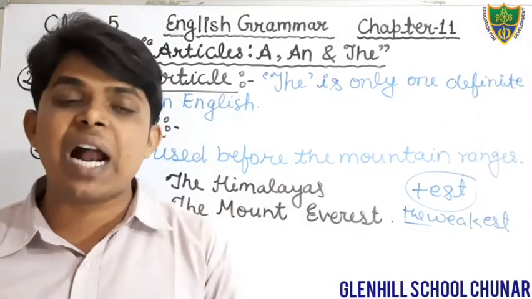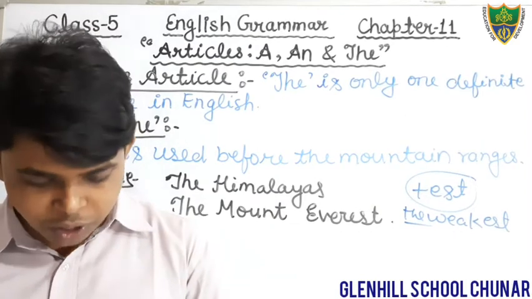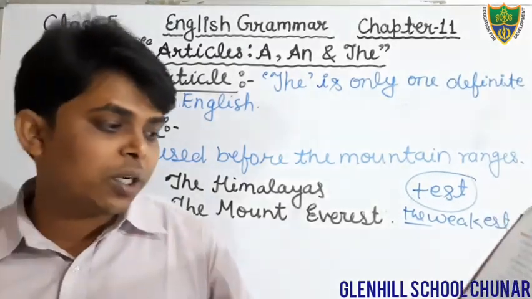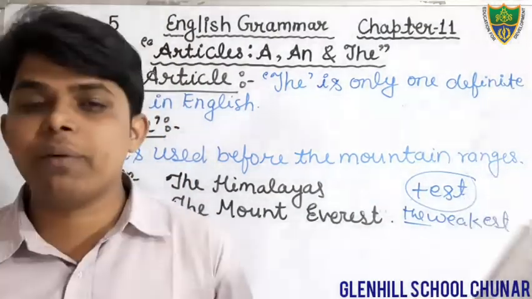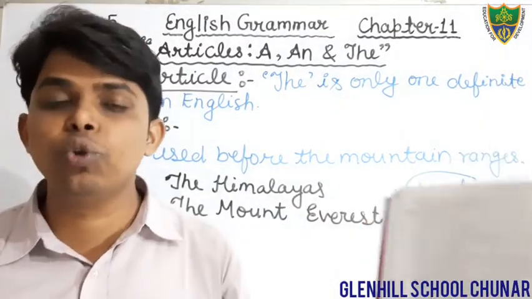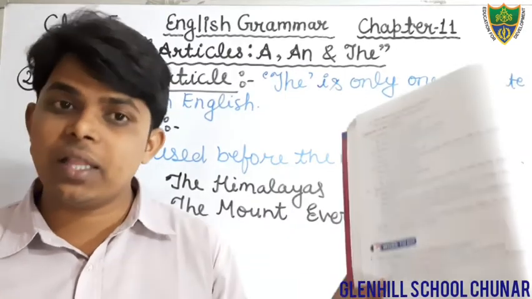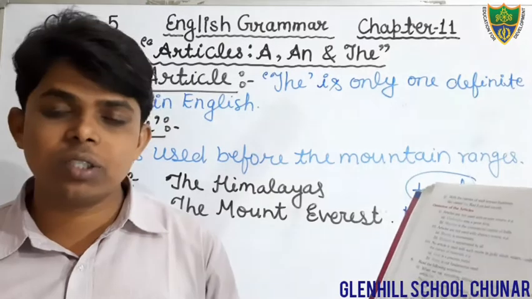You have to fill the articles in the given questions. Just see students, page number 46. Just open your book. Exercise first. Fill in the blanks with a and the, whatever necessary. Blanks are given. You have to fill the article a and the that is suitable according to the sentence.